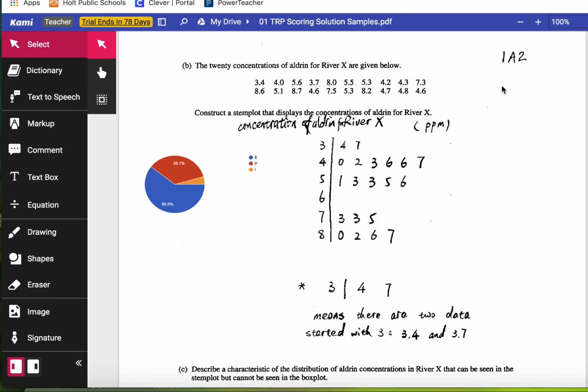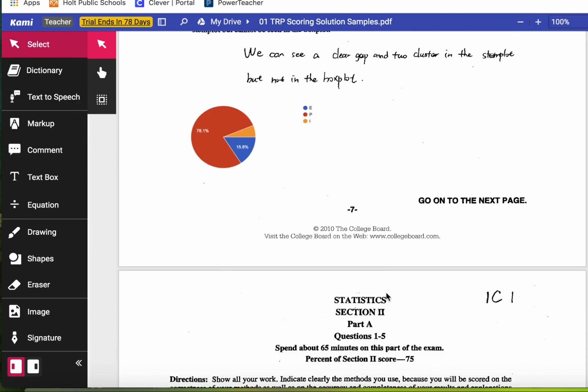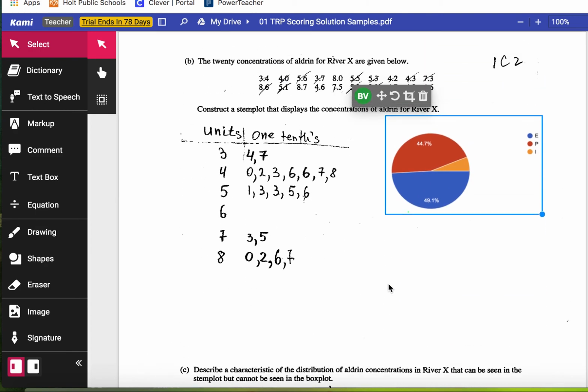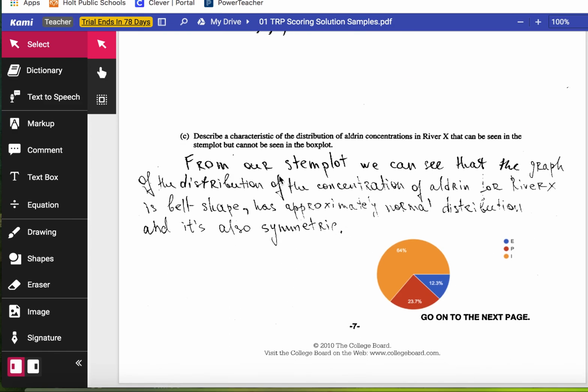Where is it? Here's student A. They did a really, really nice job of saying like 3/4 means 3.4 and 3.7. Like that was great. But actually, this kid does just as good of a job of being able to rewrite this data set from the stem plot. So this one was also scored essentially correct. So 49% of you got that one correct as well. The commas don't matter. Perfectly fine. Essentially correct. And then finally, this is 64% picked incorrect.